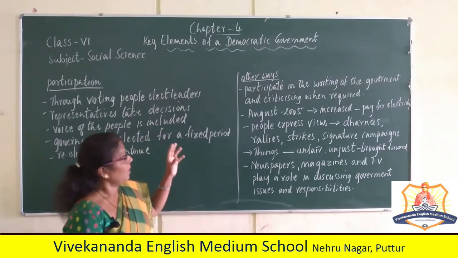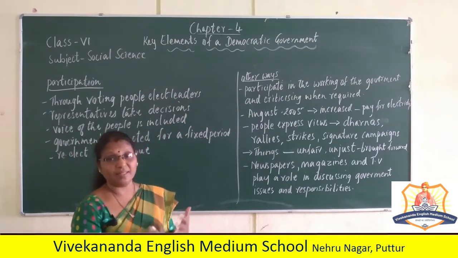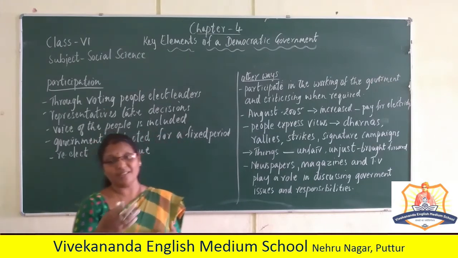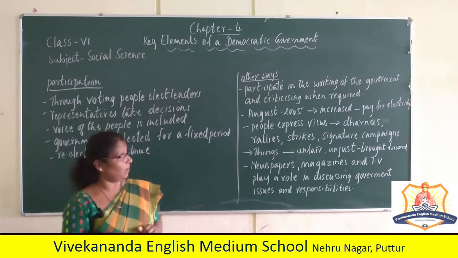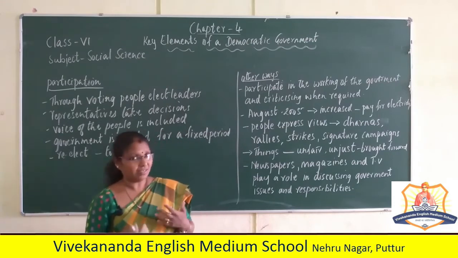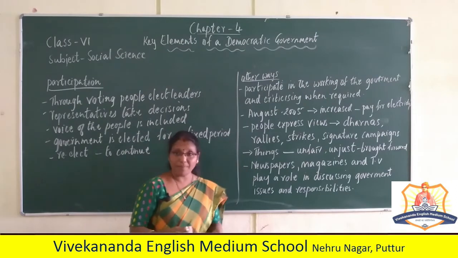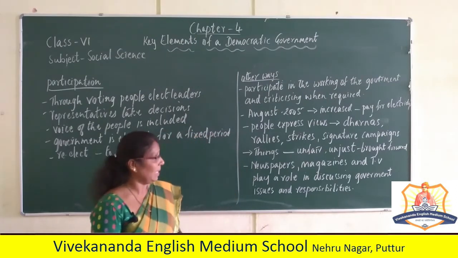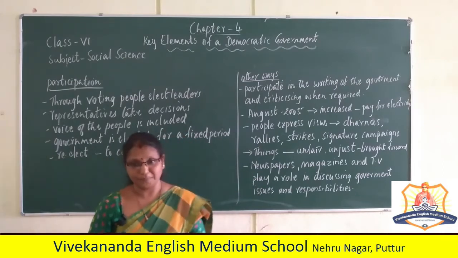So the other ways of participating in a democratic government are: we have the right to participate in the government's issues, we can criticize, people express their views through strikes, rallies and signature campaigns, and newspapers, magazines and TV play an important role in helping the people.